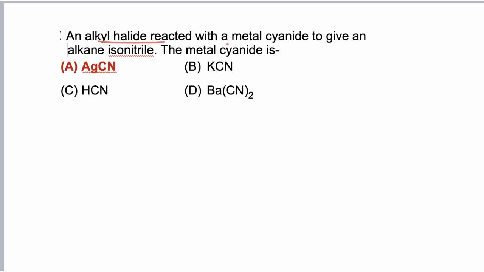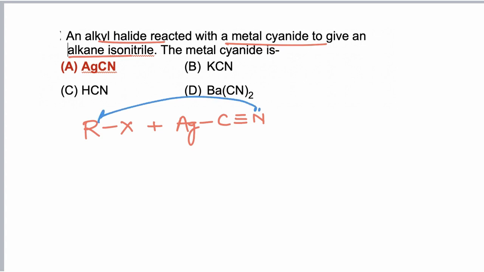Alkyl halide is reacted with metal cyanide to give an alkane isonitrile. So when alkyl halide is treated with AgCN, now AgCN is a covalent compound having covalent bond between silver and carbon. So now nitrogen acts as nucleophile. So nitrogen attacks, simultaneously the carbon halogen bond is broken, and alkyl isocyanide, which is also called alkane isonitrile, is formed as a product.